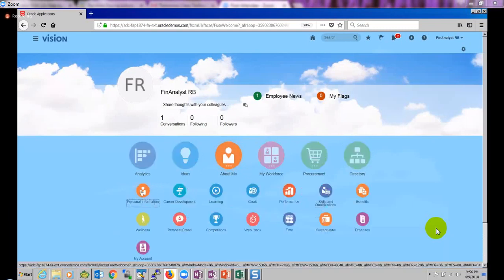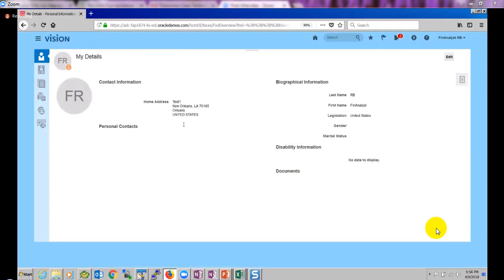About Me means here I can see my personal information. These screens come along with the employee abstract role with predefined data access, meaning this person can see his or her own data. Whatever address we entered for the person is showing up here.